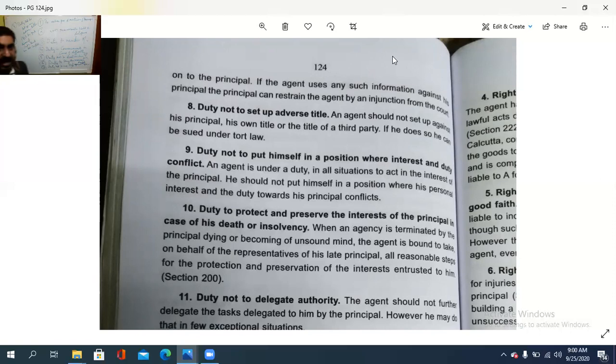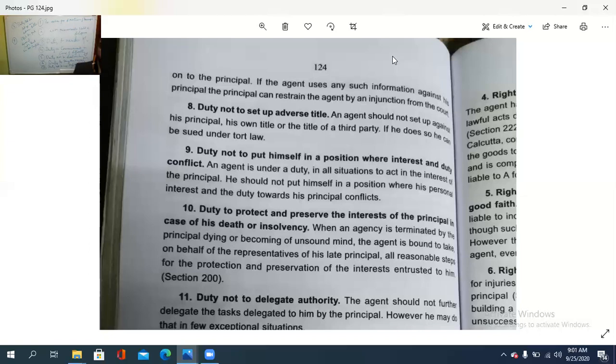So that is, an agent is under a duty in all situations to act in the interest of the principal. Principalന്റെ താല്പര്യത്തിന് അതീതമായിട്ട് വേണം വർക്ക് ചെയ്യാൻ. He should not put himself in a position where his personal interest and the duty towards his principal must conflict. സ്വന്തം താല്പര്യവും പ്രിൻസിപ്പലിന്റെ വേണ്ടിയിട്ട് വർക്ക് ചെയ്യുന്ന ഡ്യൂട്ടിയും തമ്മിൽ എന്തുണ്ടാകരുത്? There should not be maintained any conflict between his personal interest, the agent's personal interest, and the principal's duty to do that thing, isn't it?